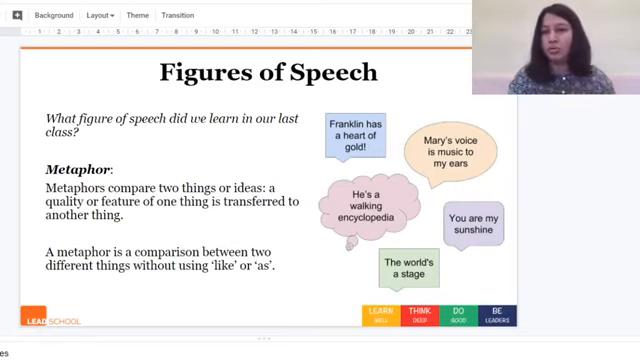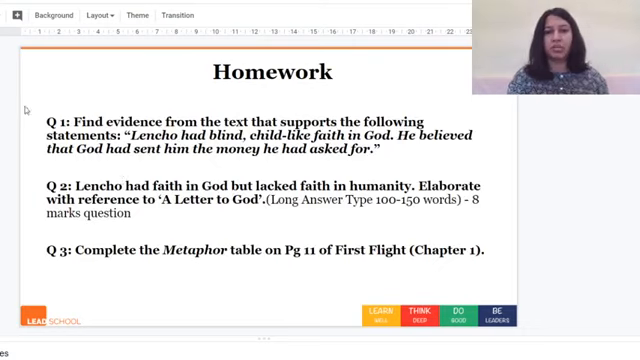Now let's move on to the end of the class with homework. Here we have the homework. The first question is something that you have already noted, but I have noted it again so that we know all the three questions we have to do for homework. So please just copy this down.